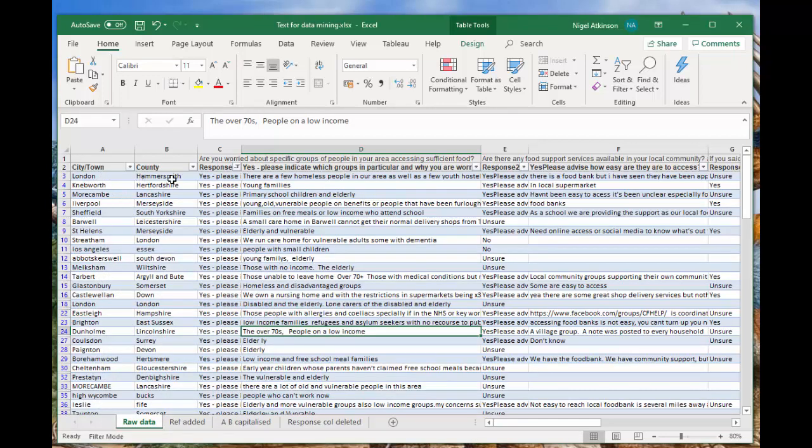It's got city and towns, which when you look at them, there are some issues. So, for example, it's got Essex without a capital E at the start, and I'm sure no doubt in other places it's Essex with a capital E.